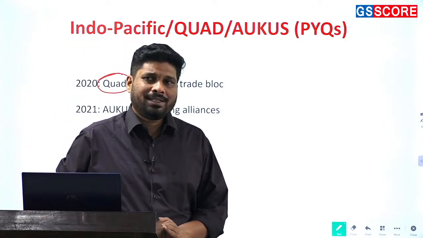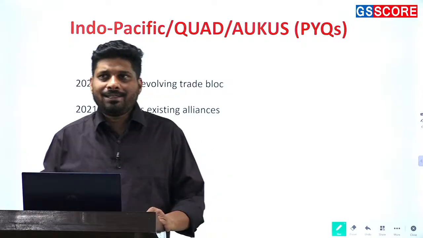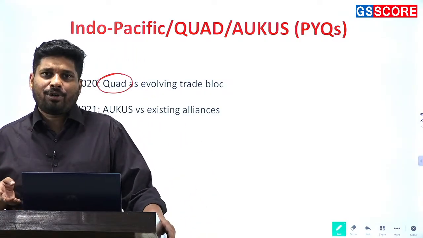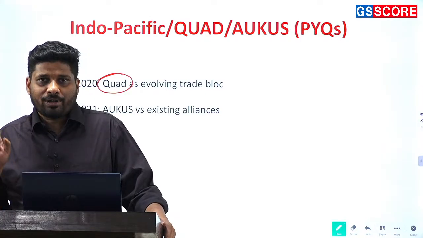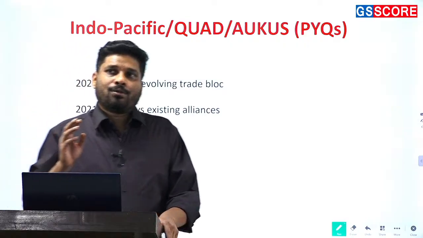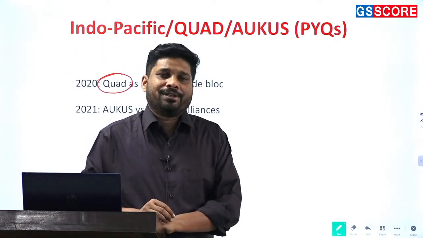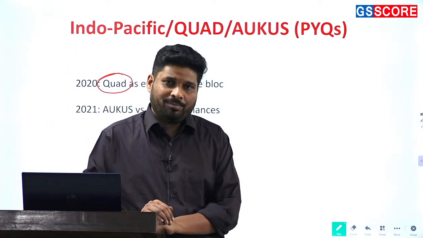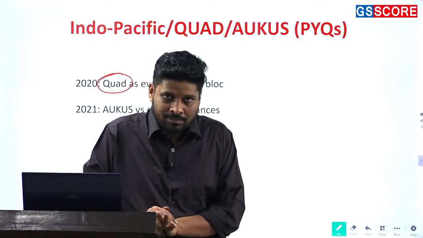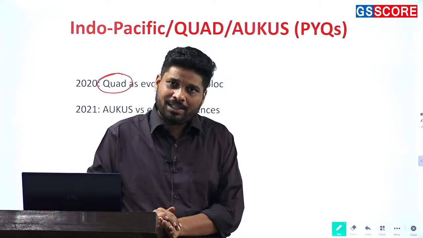Okay, what is basically Quad? Quad basically is a grouping of 4 countries. And what are they oriented towards? Don't write blocking China or containing China. Don't write this rubbish. Quad is officially oriented towards economic development and keeping the waters of the Indo-Pacific democratic and navigation free. That is what Quad is.